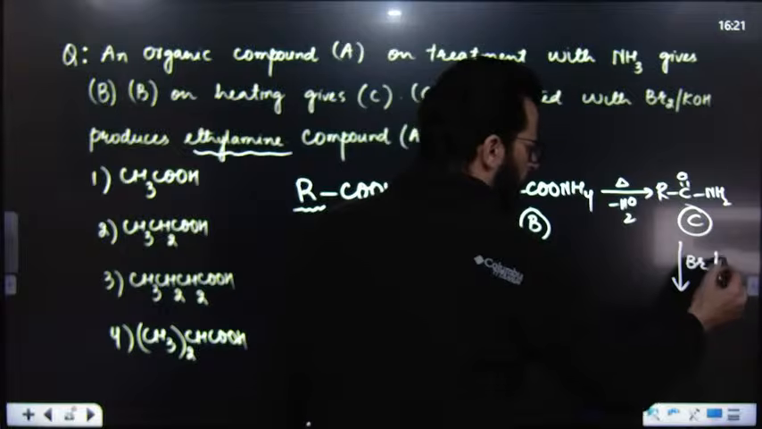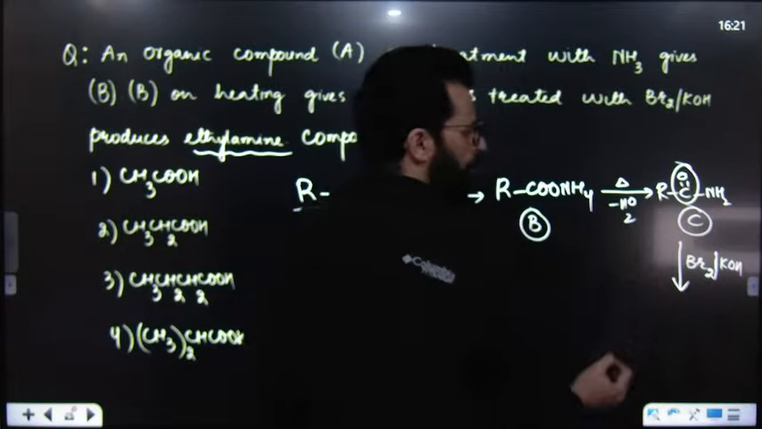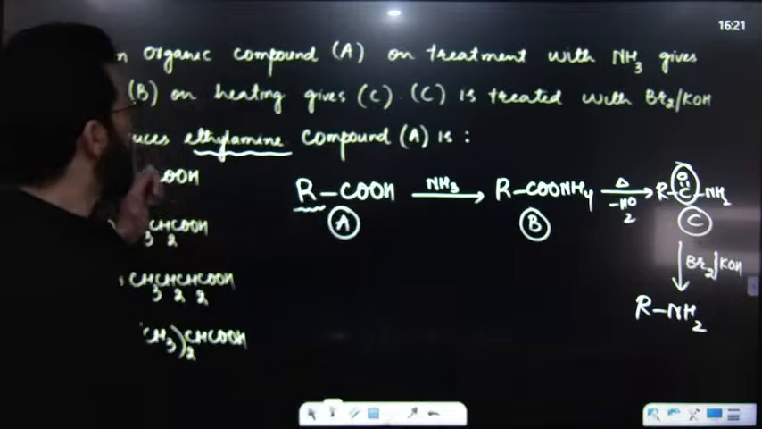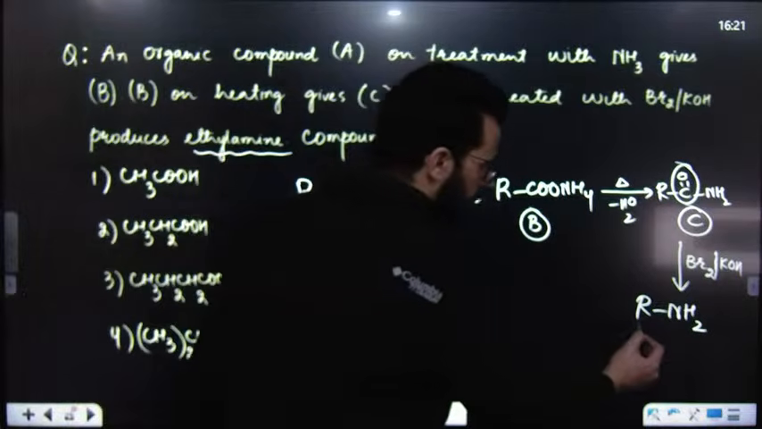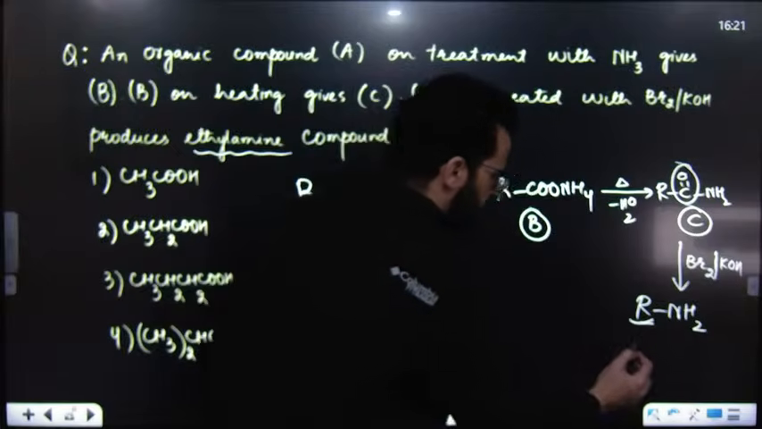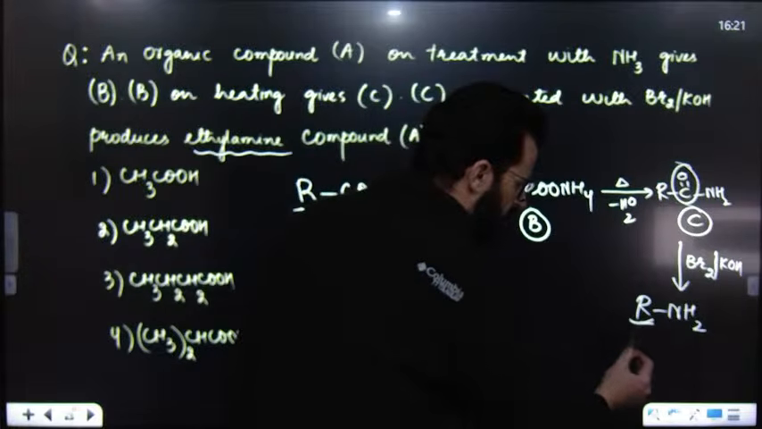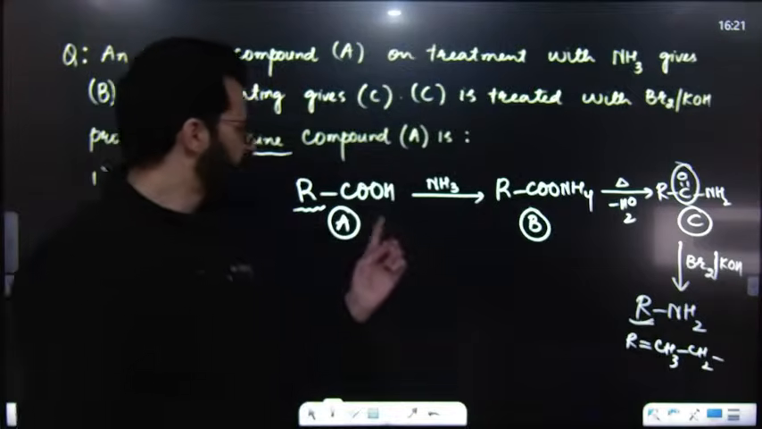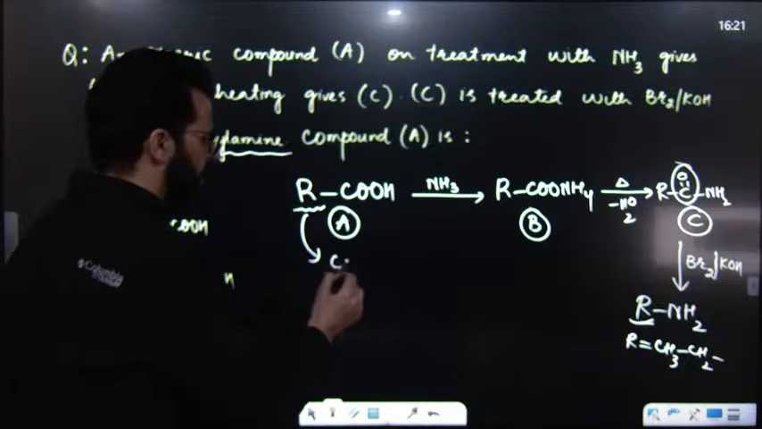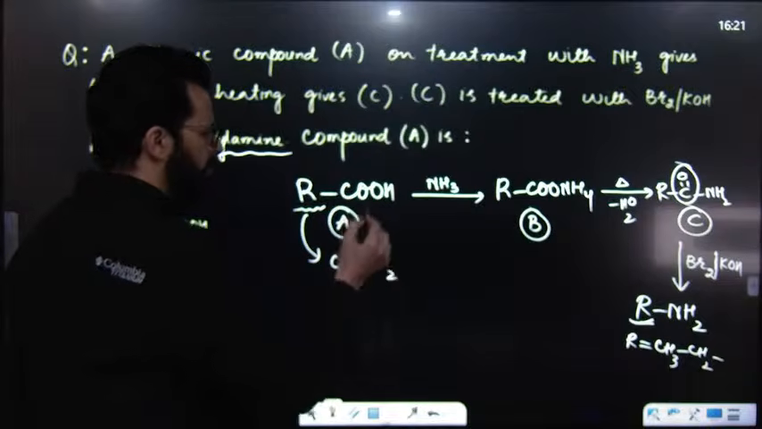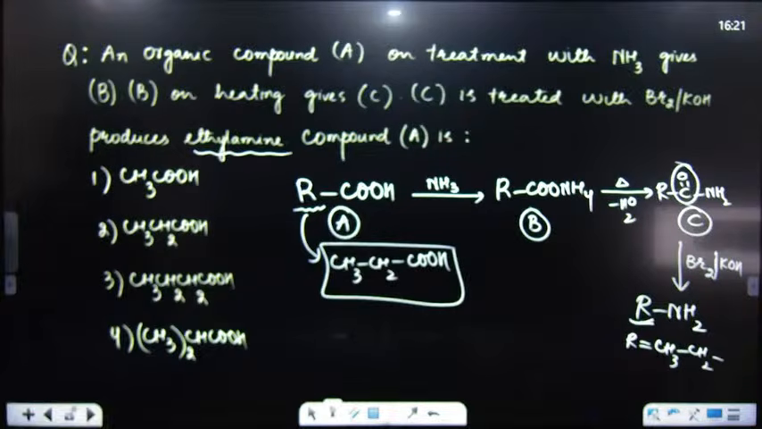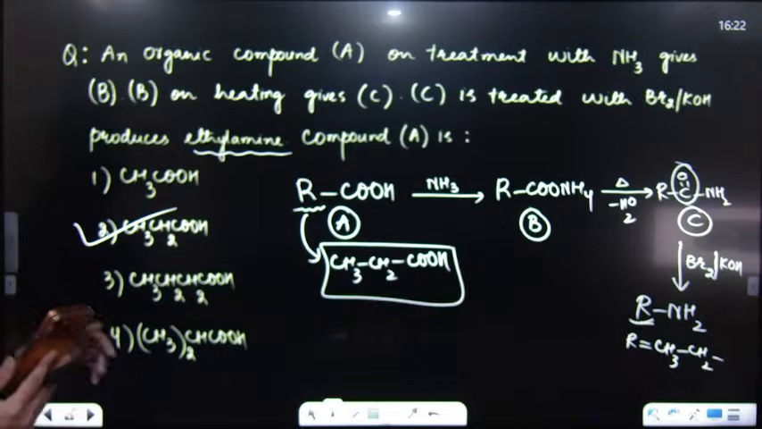Br2/KOH. Now, what we have to do is remove the C=O. When we remove C=O, we get RNH2. So, it is saying that it produces ethylamine. The value of R in our question is simply ethyl. That means R is CH3CH2. So we started from this. What is this R? At that time it is CH3CH2 and then this COOH. So this is what we call A. So have a look and tell me what is A. A is this one. This is a very, very easy question.